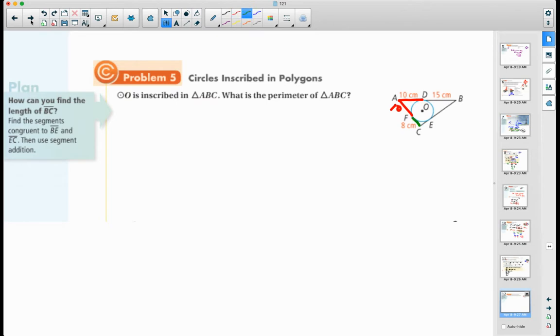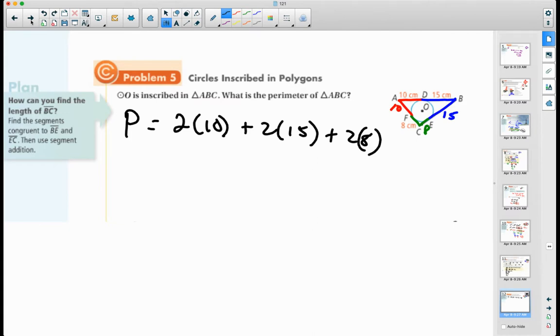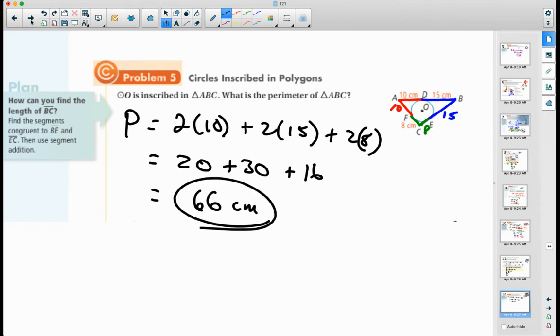We know the length of segment CF and the length of segment CE have to be the same. So if CF is 8, then CE is 8. And we also know the length of BD and BE have to be the same. So if one's 15, so is the other. So that means if I add those up, my perimeter is going to be equal to 2 10s plus 2 15s plus 2 8s, right? So that's going to be 20 plus 30 plus 16. So that'll be 50 plus 16, which will give us 66 centimeters for our perimeter. Okay? All right. Excellent.